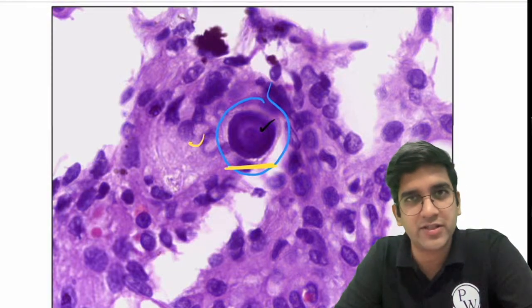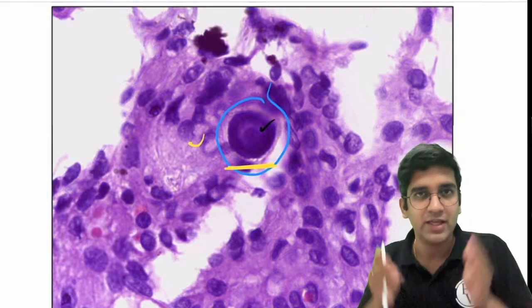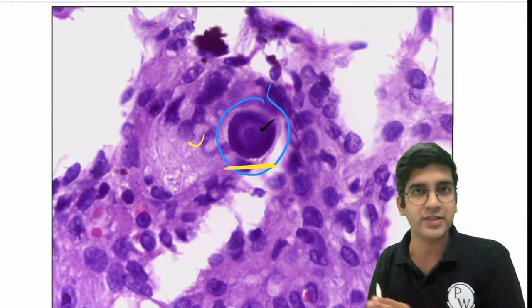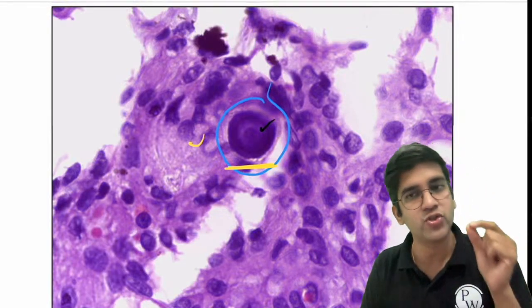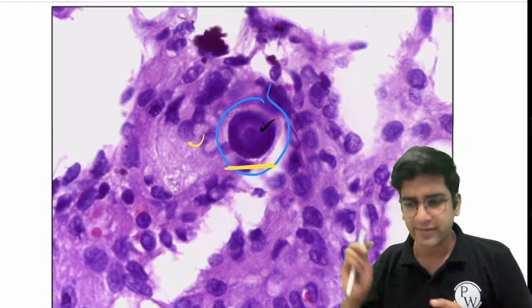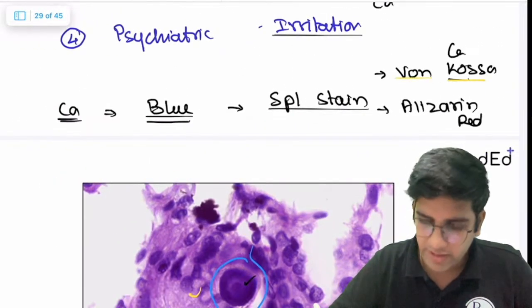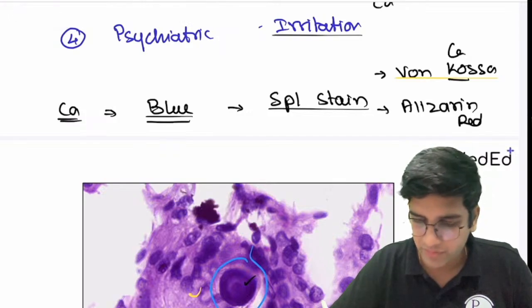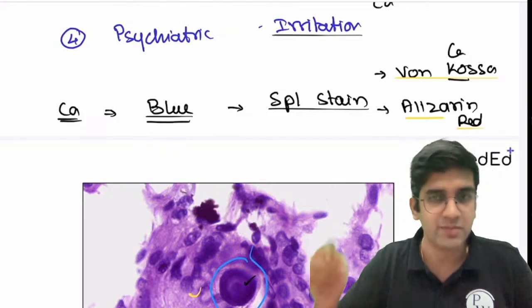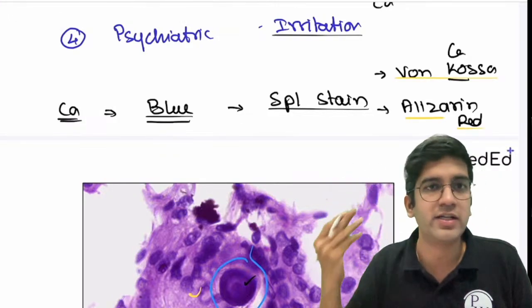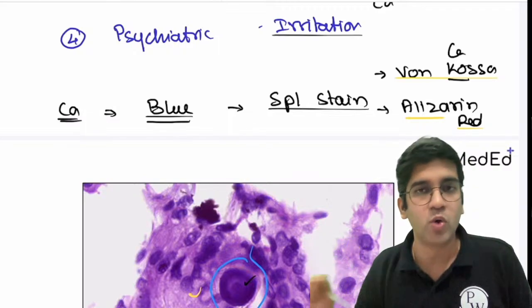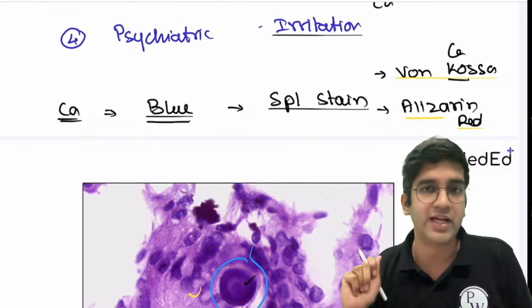We use stains, right? I just need you to form a template. If you form a template, you will never miss it. Whenever I'm having difficulty in diagnosis, I use special stains. There are two special stains for calcium. One is Von Kossa, okay? The other one is alizarin red. For calcium, if you can try to relate it, CaKO, right? Von Kossa is the commonest stain used for calcium.